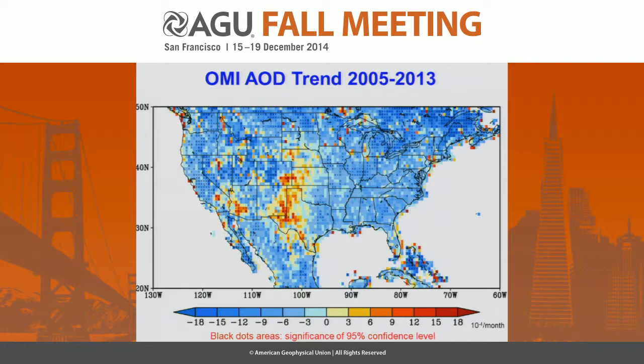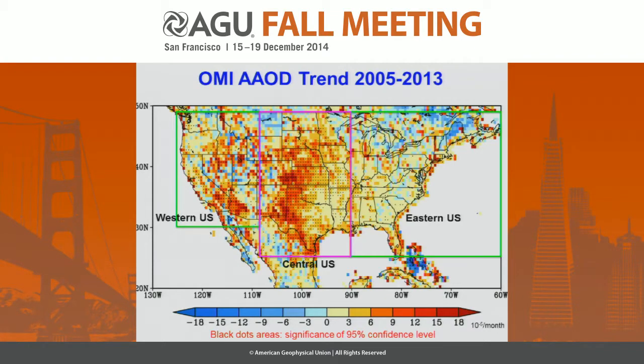This is the AOD trend. Very different. It's similar to Randall's work, where the NO2 also shows a decreasing trend over the United States. Here the AOD is similar. But we did see a little bit of increase in Central United States, and we found this may be associated with the decrease in precipitation, where we also see a slight decrease of precipitation over the Central United States. And then we defined 3 areas: Western US, Central US, and Eastern US.